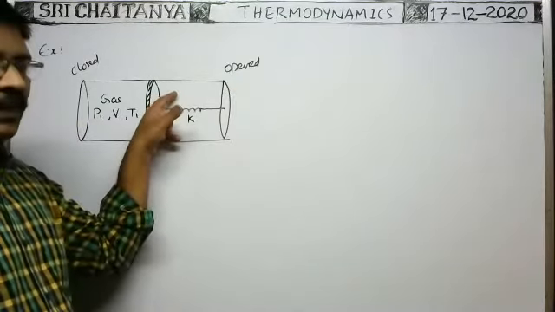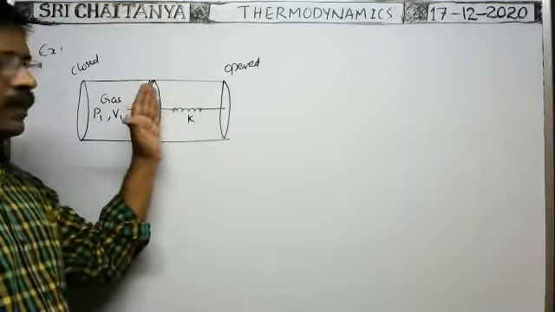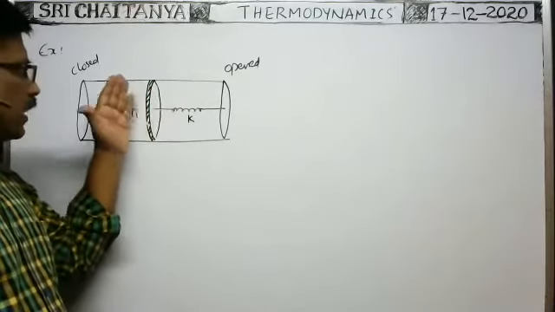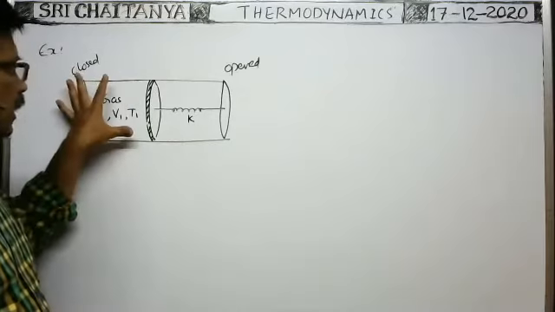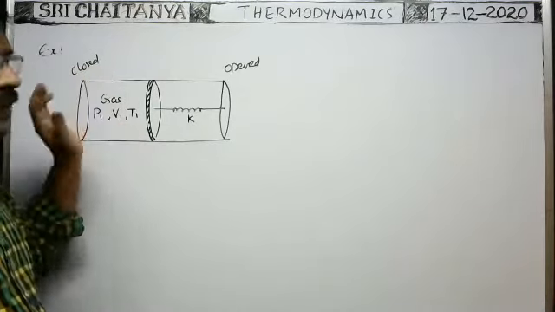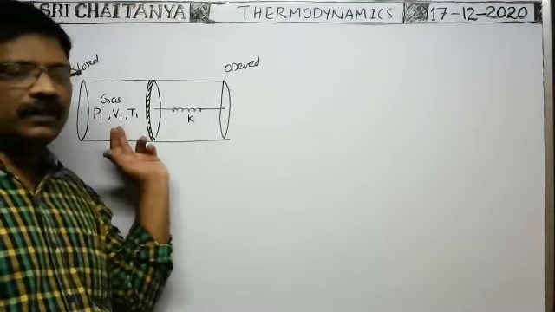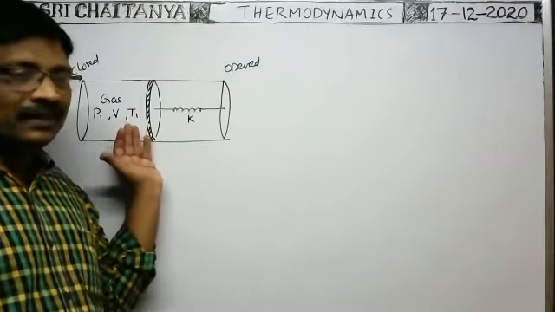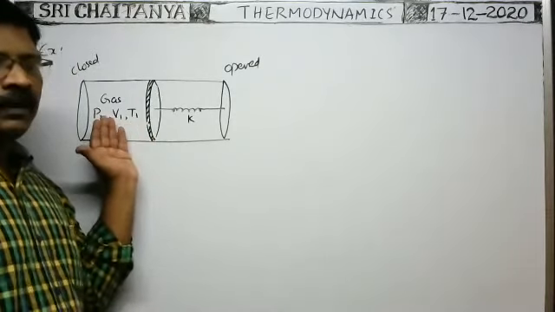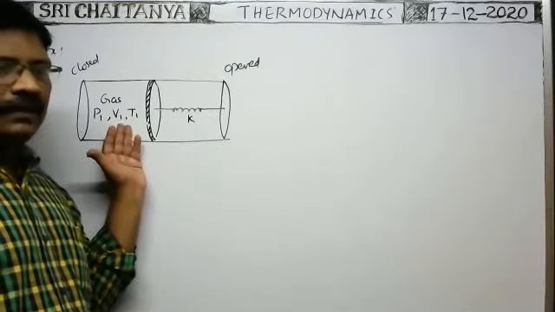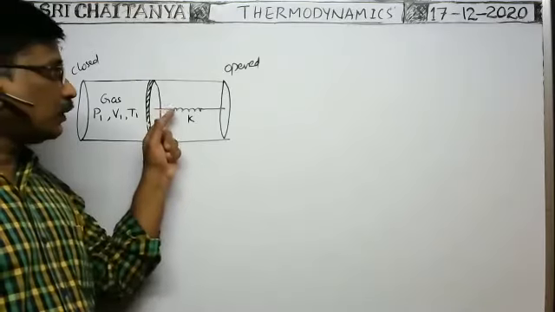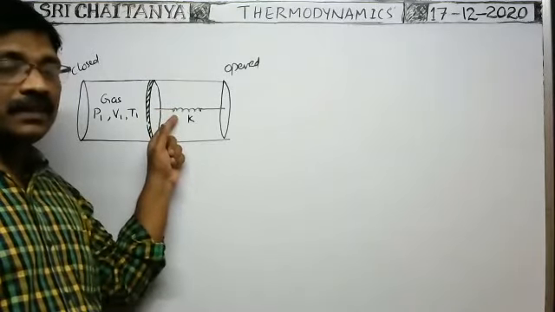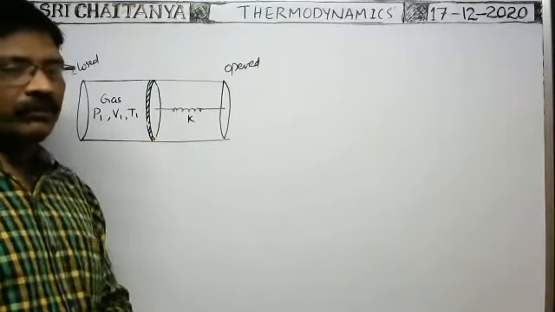On the left side of the piston there is gas. At that instant, as the piston is under equilibrium, there is no extension or compression in the spring because it is in relaxed position.